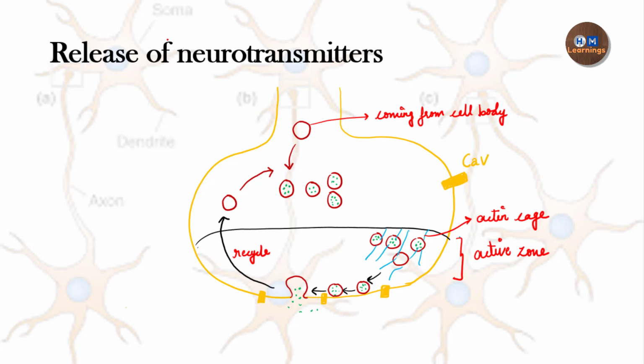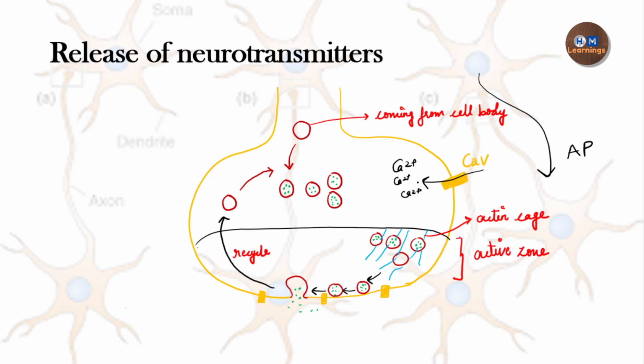Okay, to understand that, I have made a schematic diagram so that you can understand how the process is happening. For the release of the neurotransmitter, the first very important step is the arrival of the action potential at the presynaptic neuron. Once the action potential arrives at the presynaptic axon terminal, the change in voltage will be sensed by the membrane, and it will cause the opening of the voltage gated calcium channel. As a result, the calcium will start moving inside the presynaptic axon terminal.